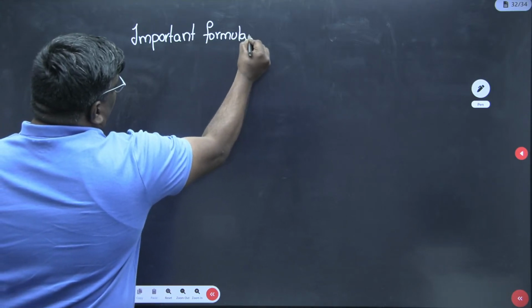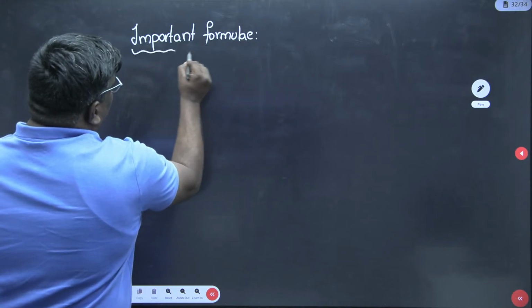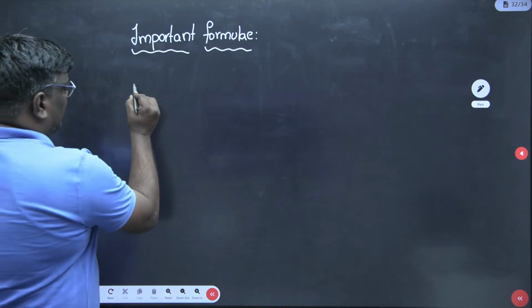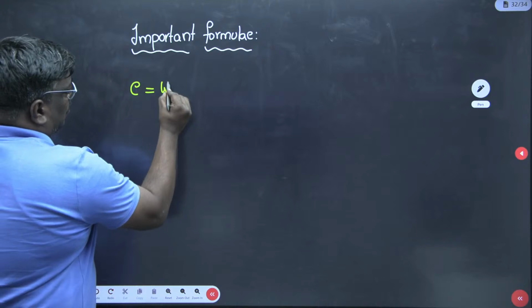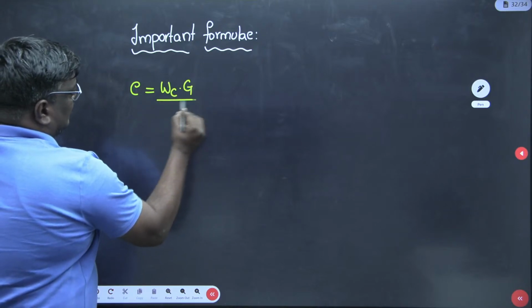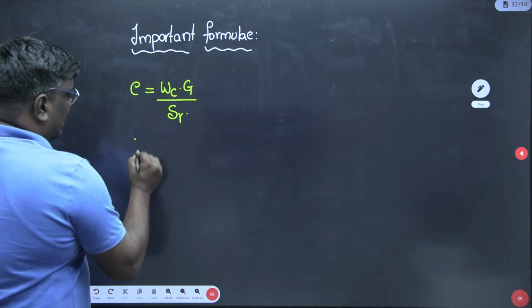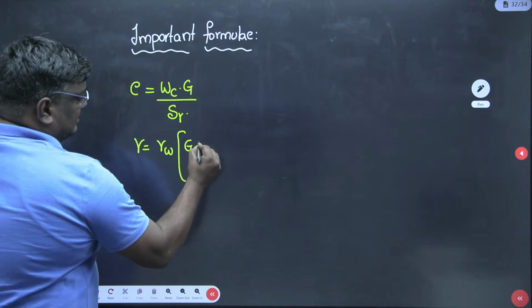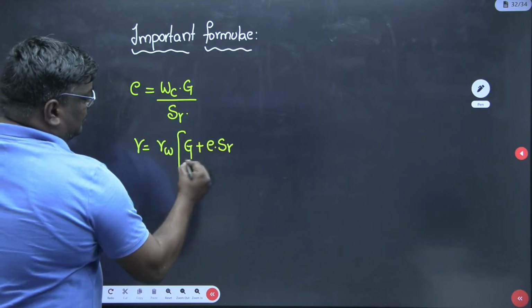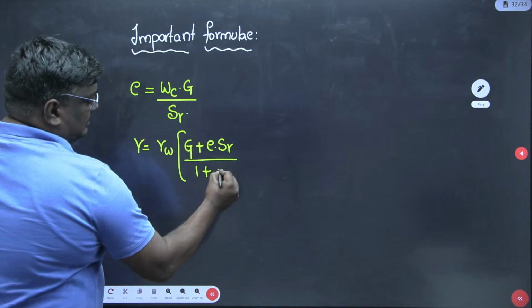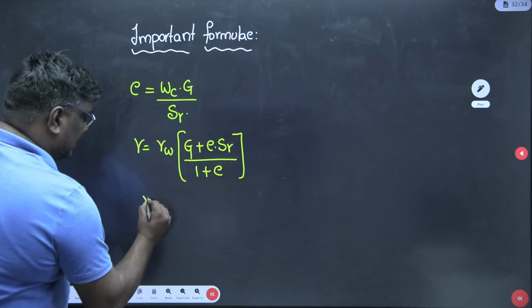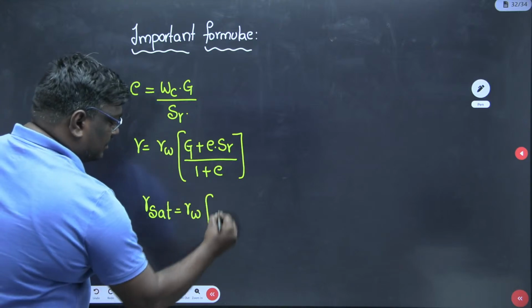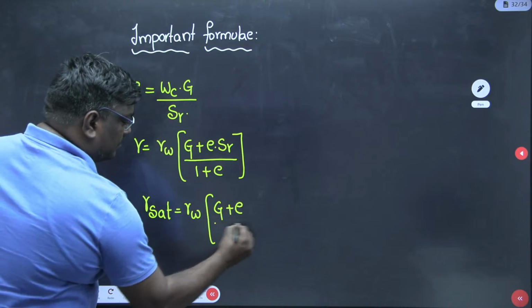The first important formula is E is equal to water content into G upon SR. Gamma is equal to gamma W into G plus E into SR upon 1 plus E. Gamma sat is equal to gamma W into G plus E upon 1 plus E.